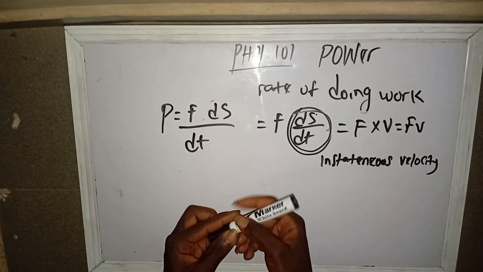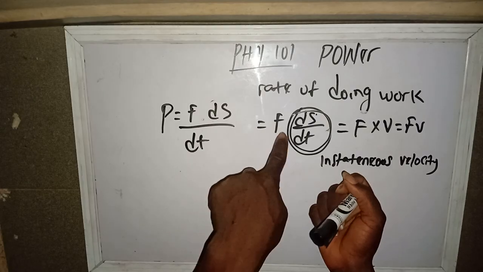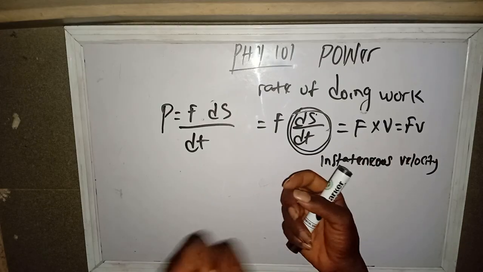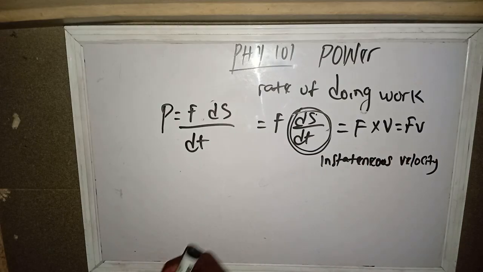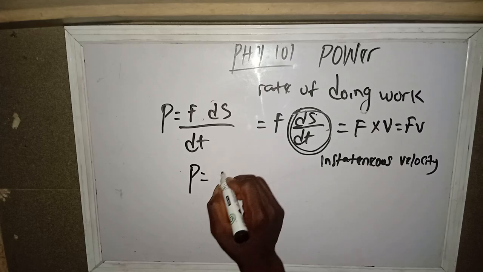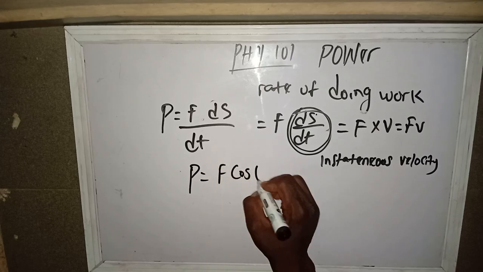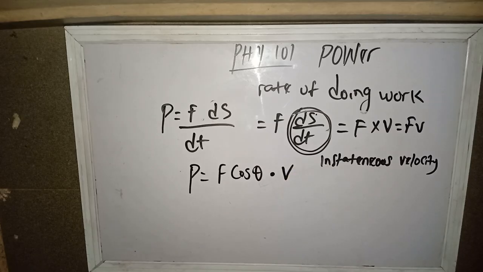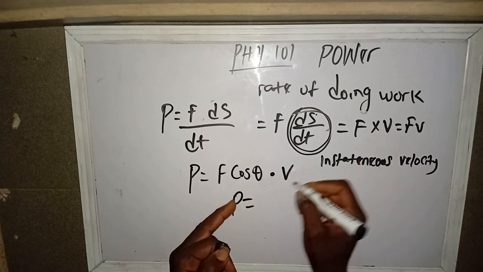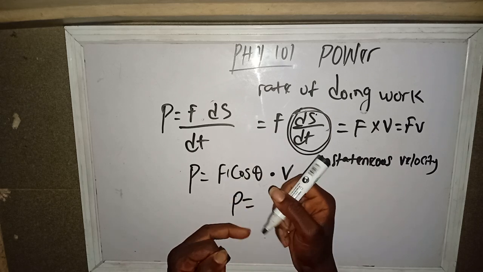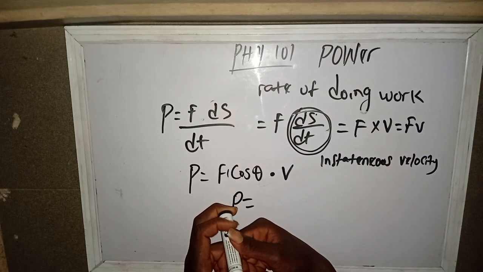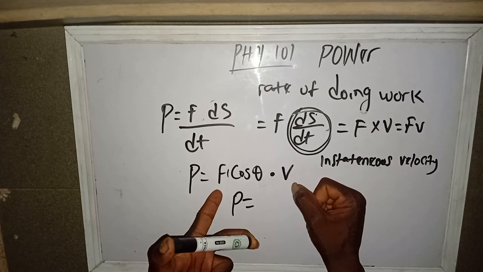We shouldn't forget that if F is acting at an angle to this velocity, if force and velocity are acting to each other at a particular angle, then our power will give us F cos theta multiplied by what? Velocity. Or power can also be what? Since we are dealing with cosine, and don't forget, power is a scalar quantity, we can do the scalar product of force and velocity.